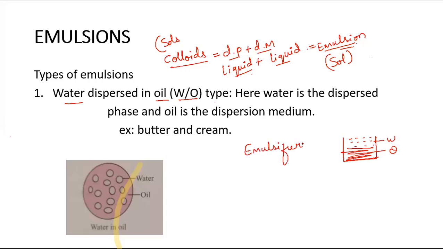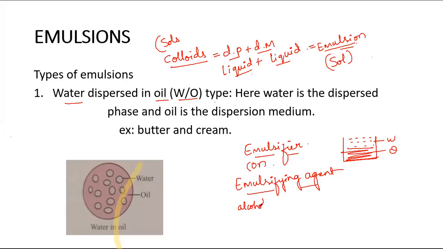So emulsifiers have to be added, or we can also call them emulsifying agents. Emulsifying agents are those which stabilize the mixture of dispersed phase and dispersion medium in order to create a colloid, that is, an emulsion. So these stabilize the mixture and help it stay that way. Those are called emulsifying agents, and generally the emulsifiers used to stabilize water in oil as well as oil in water types of emulsions